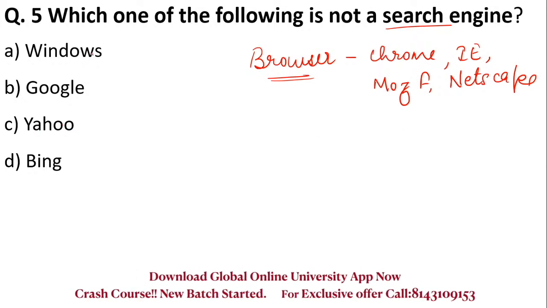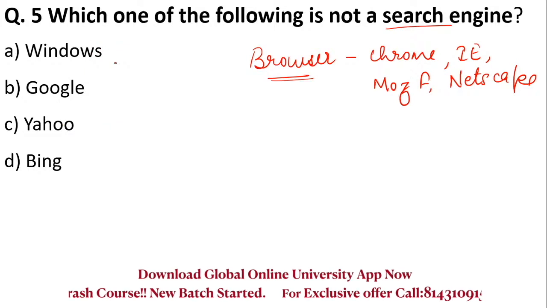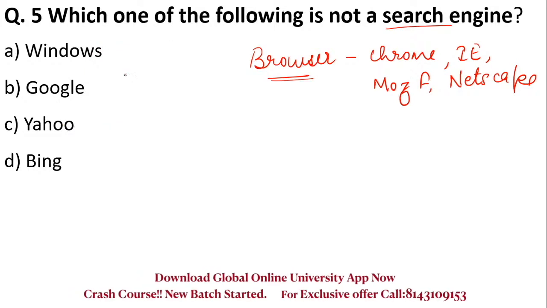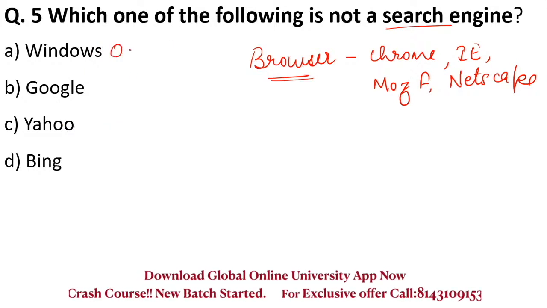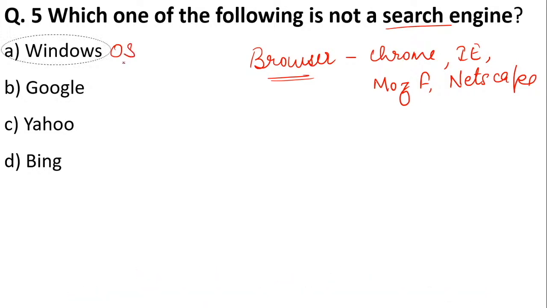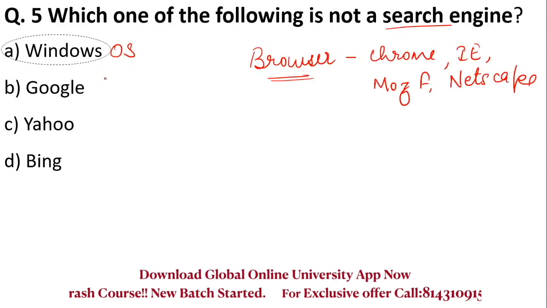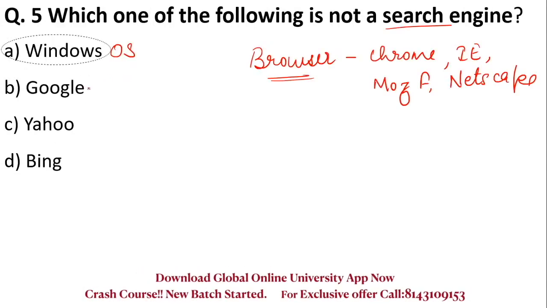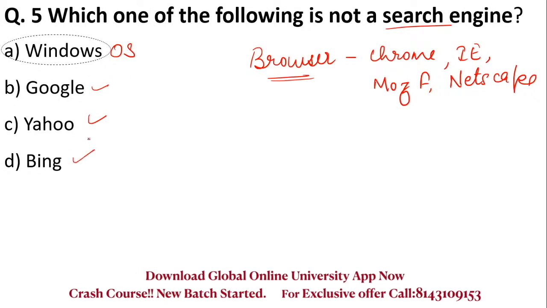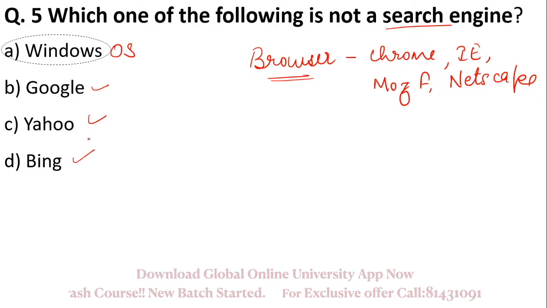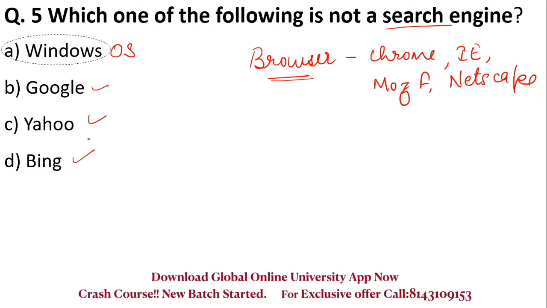So Windows is definitely not a kind of search engine, because everybody knows that it is a kind of operating system. So here this is your right answer. While Google and Yahoo and Bing, all these are examples of search engine. Okay.